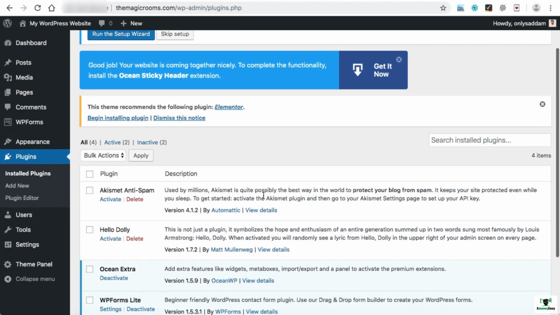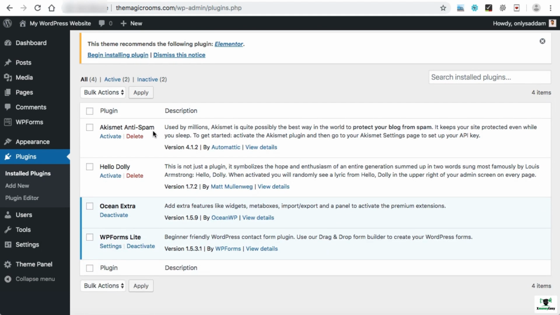Here we go. If we check under plugins, installed plugins, currently 4 plugins are installed. The dark ones are activated and these are just regular fonts. It means these plugins are installed but they are not activated. So we can simply delete these 2 plugins. Remember, whenever you want to delete any plugin, firstly you need to deactivate it.